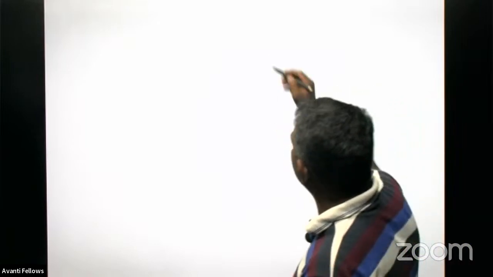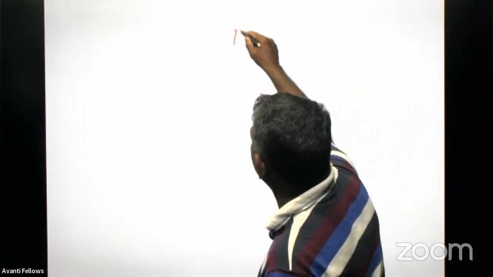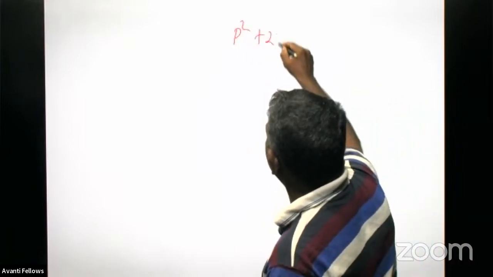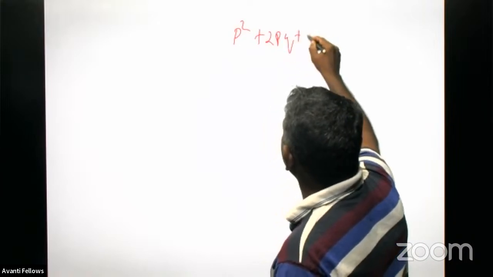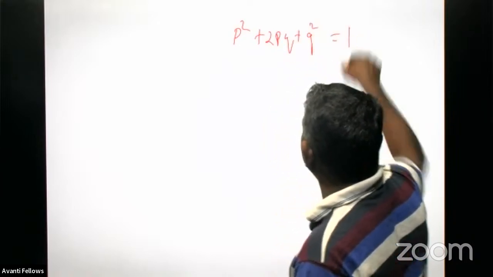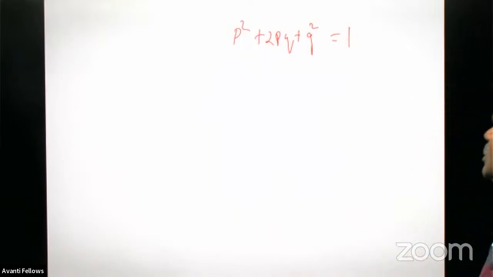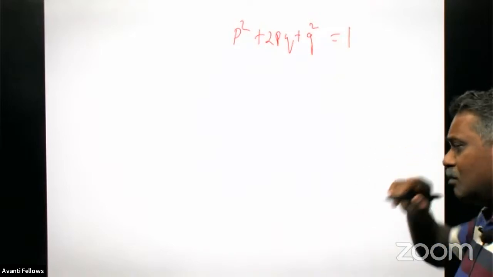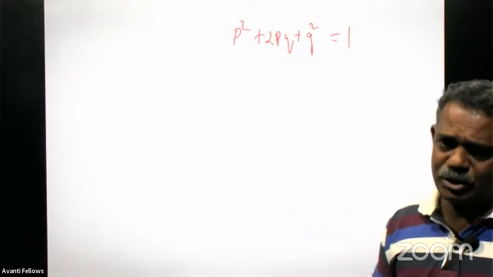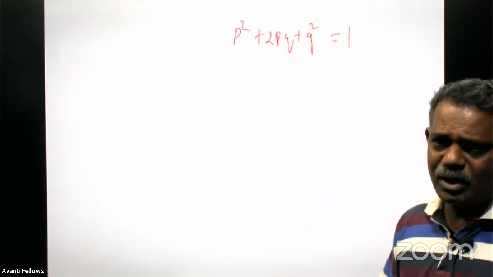In Hardy-Weinberg equilibrium, all of you know the equation: p square plus 2pq plus q square is equal to 1. It is just like our monohybrid genotypic ratio. Genotypic, not phenotypic.